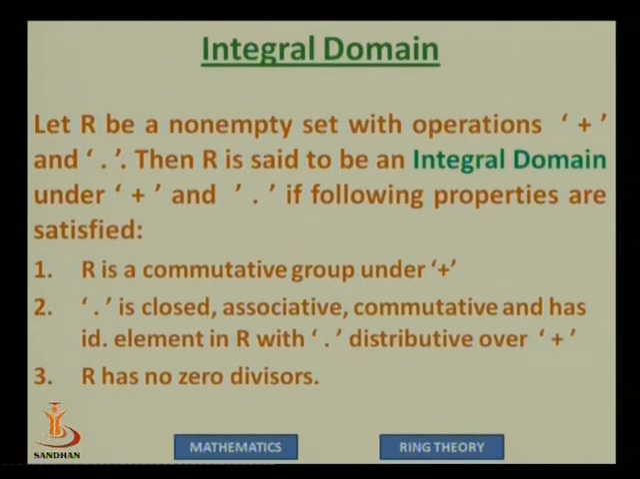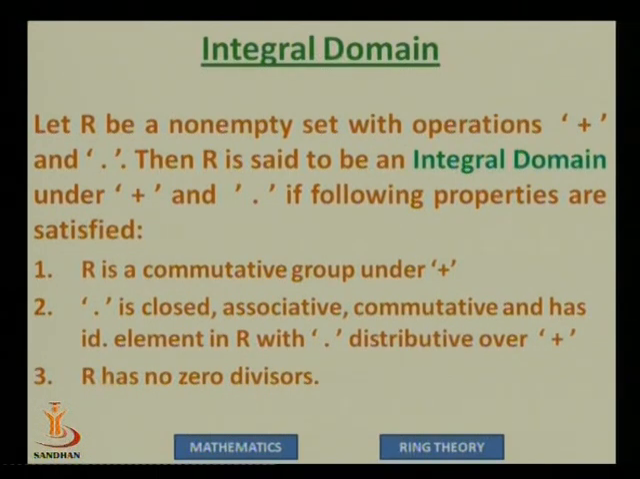Next, even for dot, closure, associativity, commutativity is there and distributive is there. So there is only one property missing compared to a field, and it is the inverse property. This inverse property for dot is not available. Otherwise all properties are available. Even commutativity for dot is available. And finally, the set R has no zero divisors. So our restricted cancellation laws will be available.